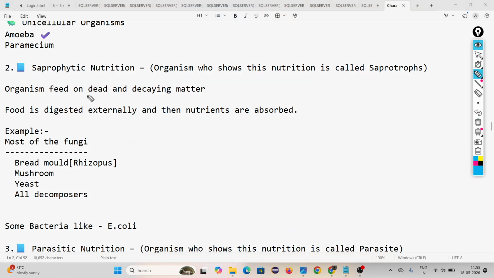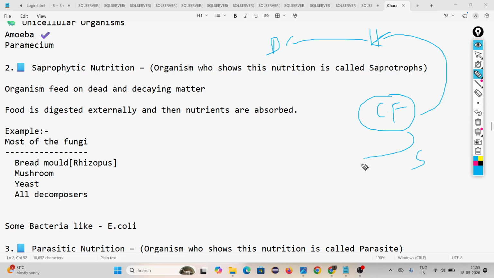Dead means मृत, decaying means जो खराब हो जाना. Look, what they do, complex food is available outside the body. Any food that is complex. Actually in holozoic nutrition what is happening, we take this complex food into our body, then we digest it inside our body. But in saprophytic nutrition, they convert this complex food into simpler food outside their body, then take it in.